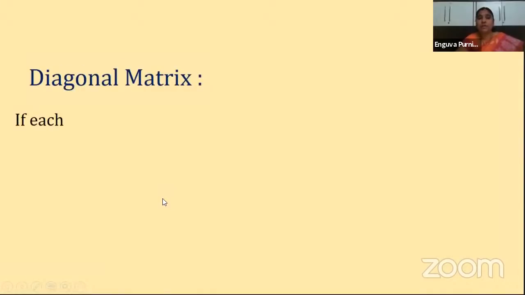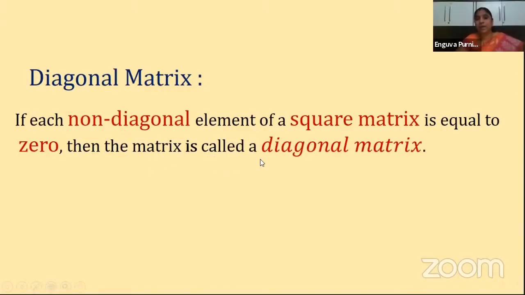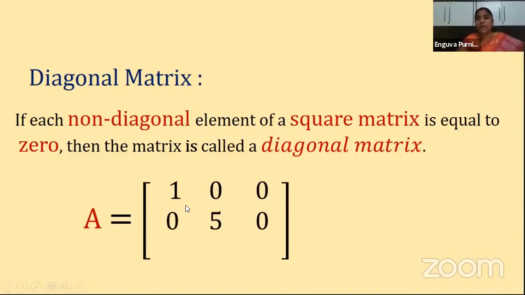And the next one is what? Diagonal matrix. So what is a diagonal matrix? If each non-diagonal element of a square matrix is equal to 0, then the matrix is said to be a diagonal matrix. So other than the diagonal elements, the rest of all the elements should be 0. Which is the diagonal here? These are the highlighted elements 1, 5, 6. You can see here, no? So these are the diagonal elements.